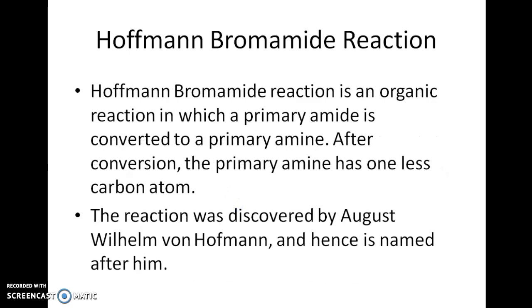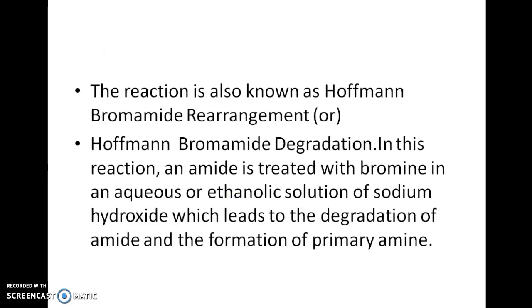The next method is the Hofmann bromamide reaction. The Hofmann bromamide reaction is an organic reaction in which a primary amide is converted to primary amine. After the conversion, the primary amine has one less carbon atom. This reaction was discovered by August Wilhelm von Hofmann and hence named after him. The reaction is also known as the Hofmann bromamide rearrangement. In this reaction, the amide is treated with bromine in aqueous or ethanolic solution of sodium hydroxide, which leads to the degradation of amide and formation of primary amine.